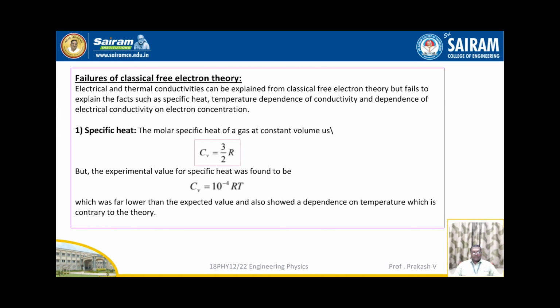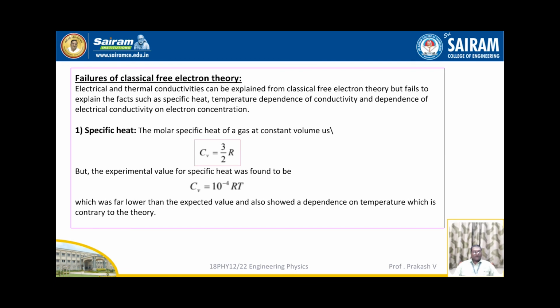The molar specific heat of a gas at constant volume is given by Cv is equal to 3 by 2 times R, but the experimental value for specific heat was found to be Cv is equal to 10 to the power of minus 4 R into T, where R is the gas constant and T is the temperature. This was far lower than the expected value and also showed a dependence on temperature, which is contrary to the theory.